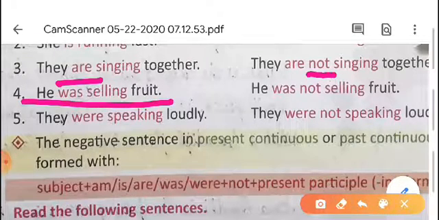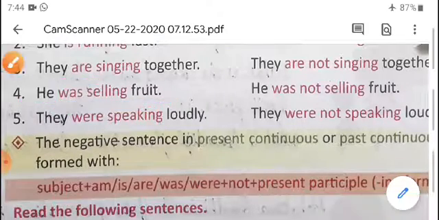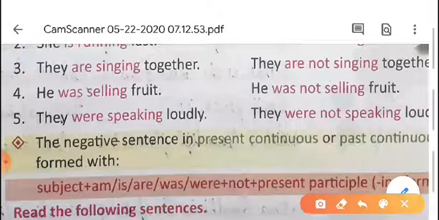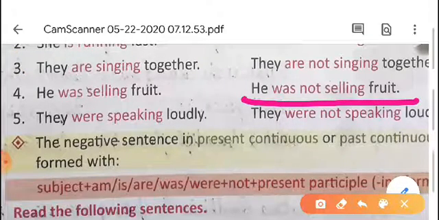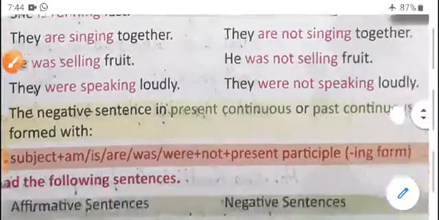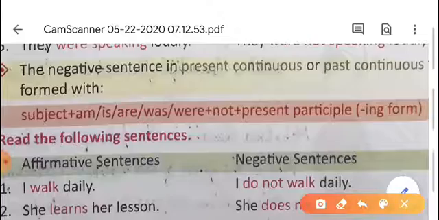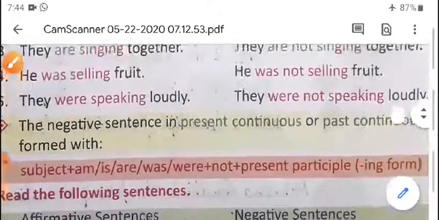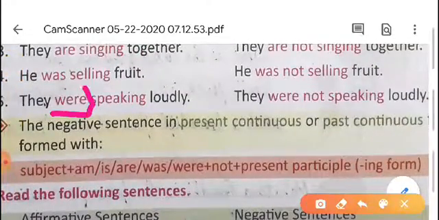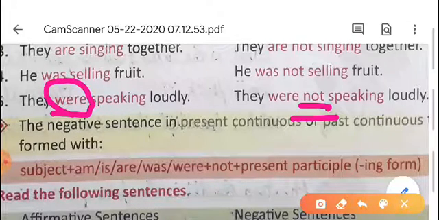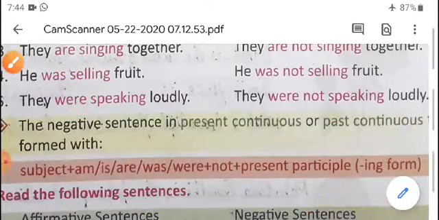He was selling fruit. In this sentence, what is the helping verb? Was is the helping verb. So, he was not selling fruit. Now, the last one: they were speaking loudly. Here, what is the helping verb? Were is the helping verb. With this word, we have to add the word not. They were not speaking loudly.